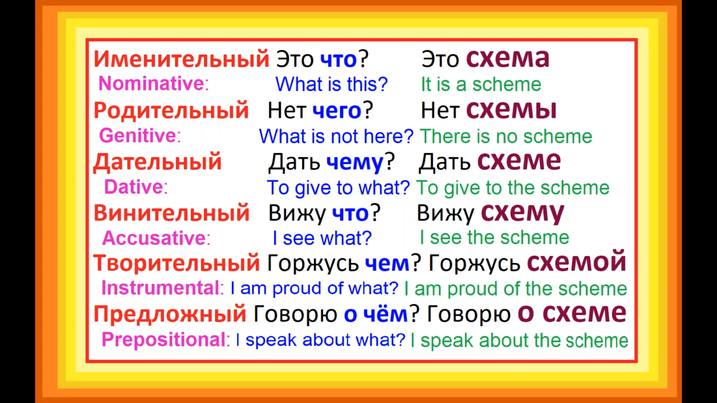Dative case. Дательный. To give to what? To give to scheme. Дать чему? Дать схеме. Accusative case. Винительный падеж. Accusative case. Винительный. I see what? I see scheme. Я вижу что? Вижу схему.